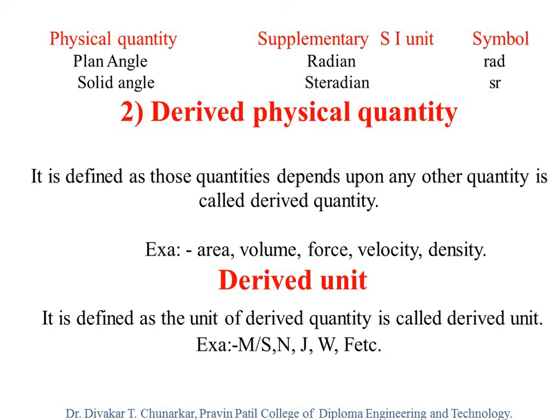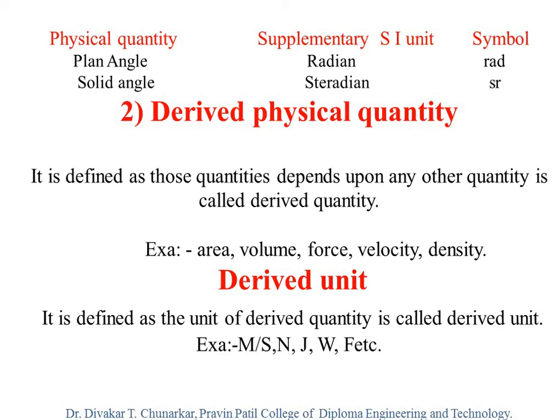Now derived unit. It is defined as: the unit of a derived quantity is called a derived unit. For example, meter per second. Here it is not just m and not a single s. Here m and s are both combined to form the unit of velocity, meter per second. Then Newton is also the unit of force.